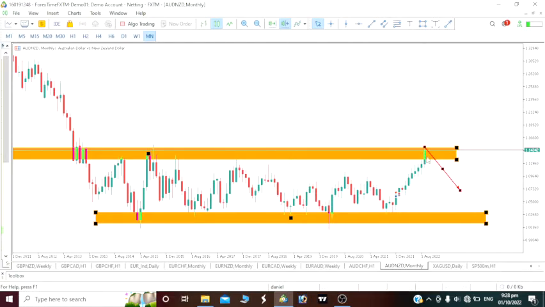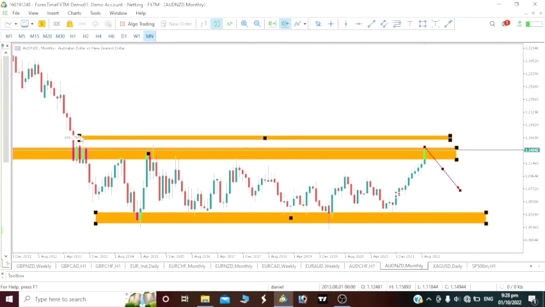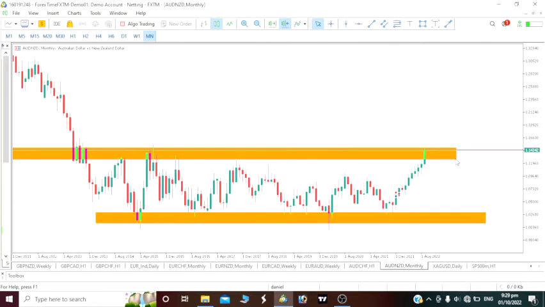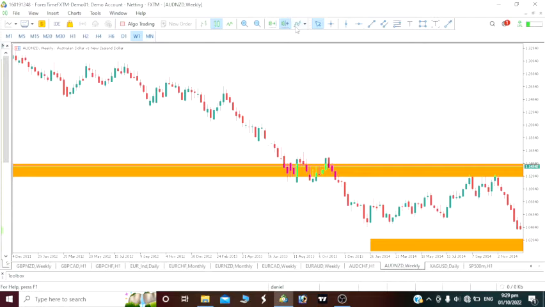So I will show you the reason why on the daily time frame. As we've gotten to this resistance level, let's see if a little bit of a bullish move will be made to take out this candlestick wick here. This candlestick you can see here that I've highlighted. So once this monthly time frame can go and take it, then definitely we will see a drop on this AUD to New Zealand dollar. Now let's scroll down to the weekly time frame.